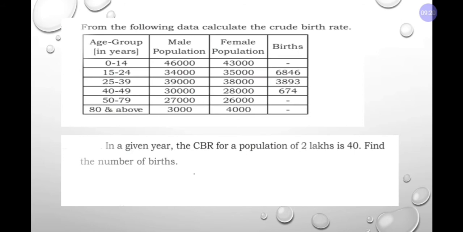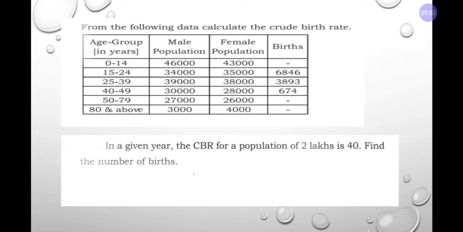Next, moving on to your third problem. The data available is age group, male population, female population and births. The third problem you will solve yourselves. I will send you one photo for this, and in the video, at the last, I will attach it. You will add the male population and female population and take it as an average.